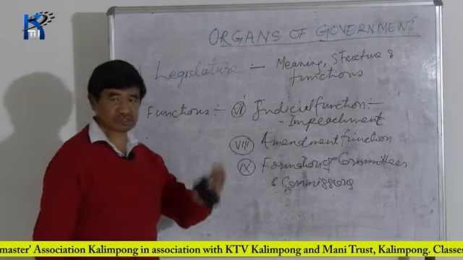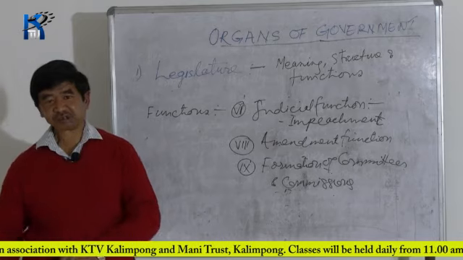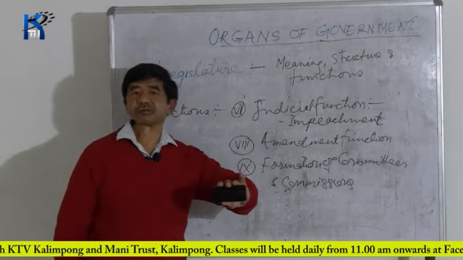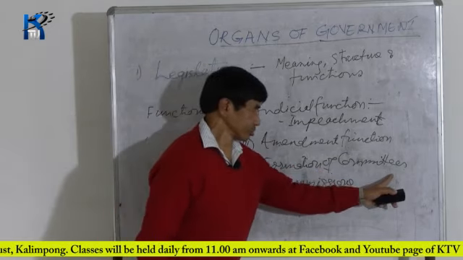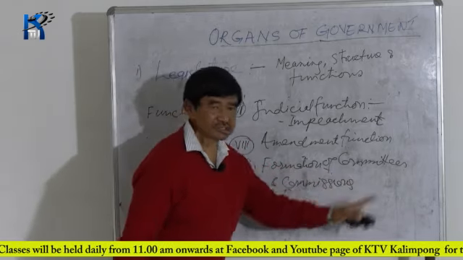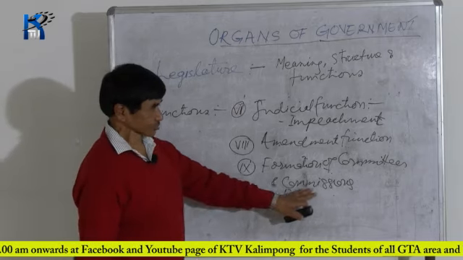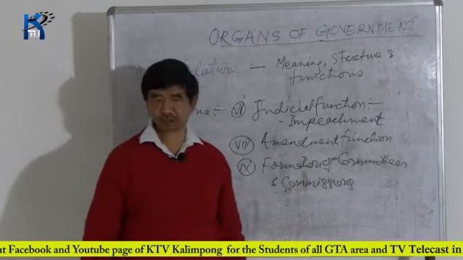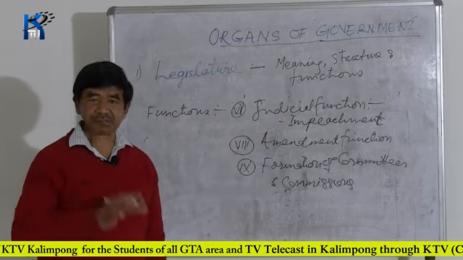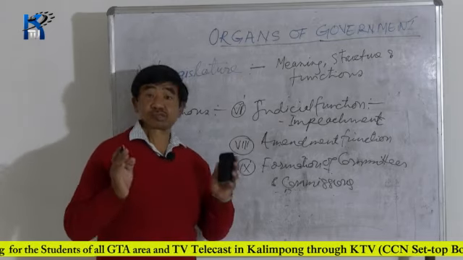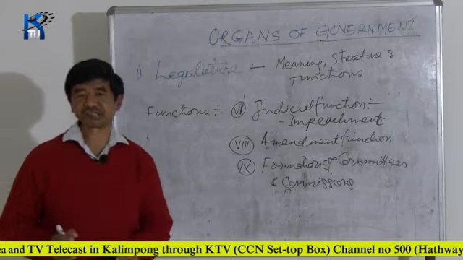The Parliament forms committees, like Estimate Committee, Public Account Committee, Defense Committee, and in all the committees the members of the Parliament are there. So the legislature also forms different committees for the passing of the law as well as for the administration. Now, along with the committees, you will find commissions also. Commissions are formed when certain things happen, for example, in order to study the relation between the union government and the state government.